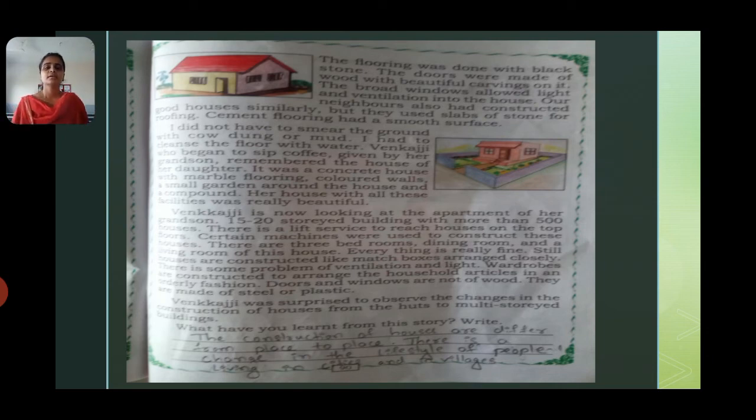Yes, nowadays you can see that in our home. Yes, in our home only we can see that. They prefer to make the windows of steel or plastic instead of wood.